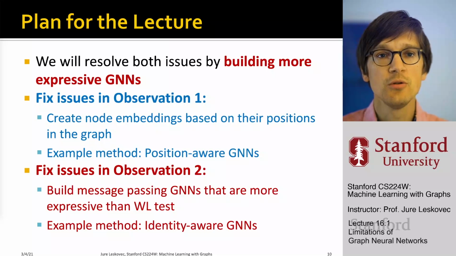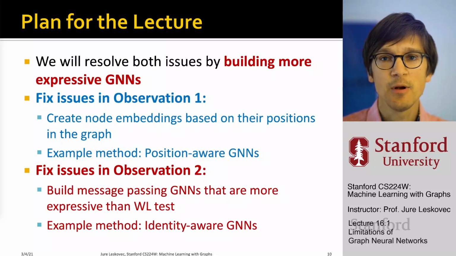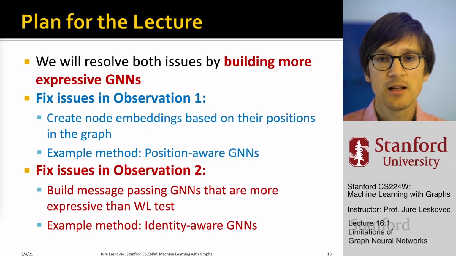To fix issue 1, we are going to create node embeddings based on their positions in the graph. The idea is that we want to create reference points in the graph and then quantify the position of a node against those reference points. The class of models that allow us to do this are called position-aware graph neural networks.